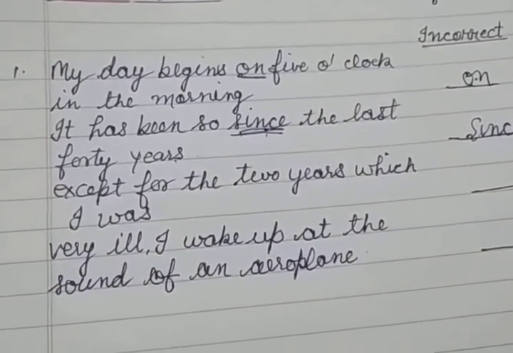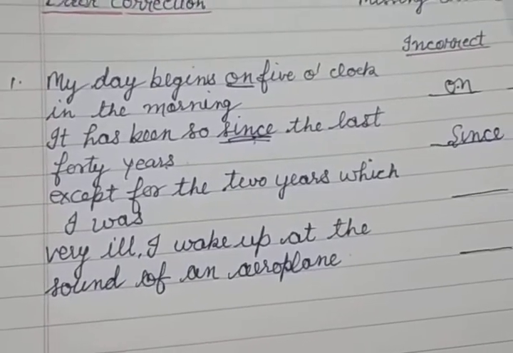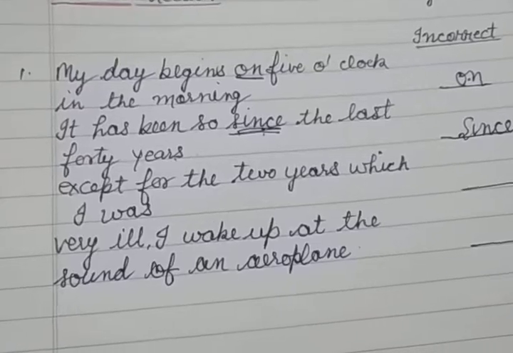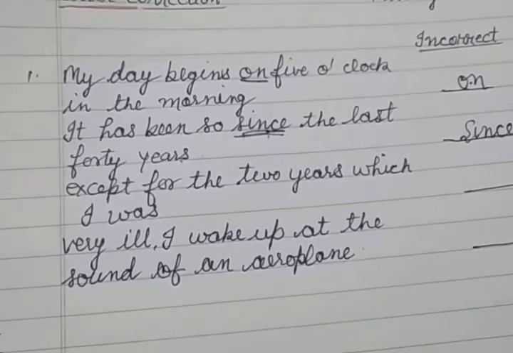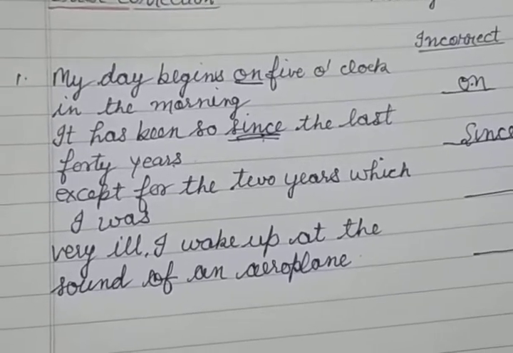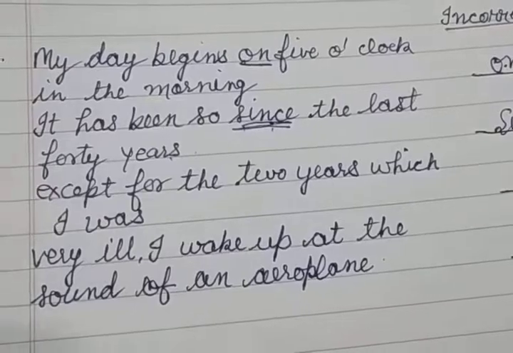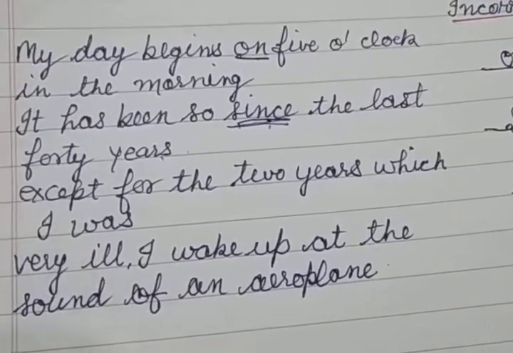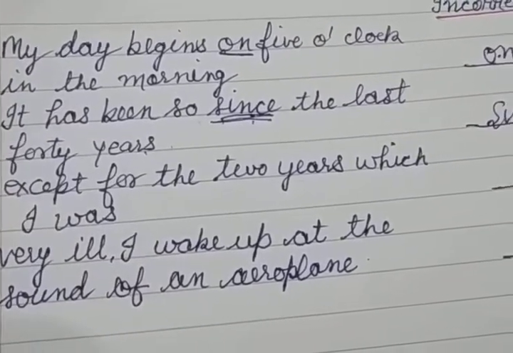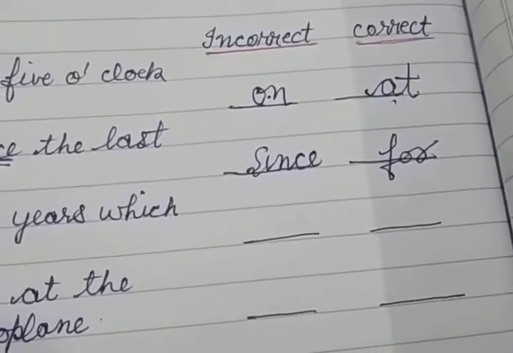For the last 2 months, 2 months is a period of time. Last 3 hours, 3 hours is a period of time. Okay, for 5 weeks, 5 weeks is a period of time. Where 5, 6, 40, 70 years, weeks, days, some period is given, that is where we use "for".